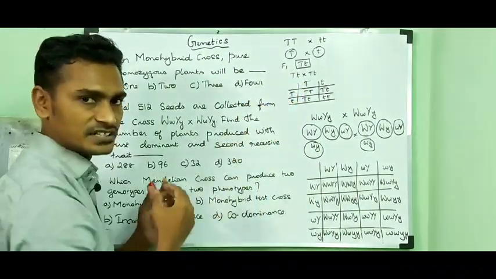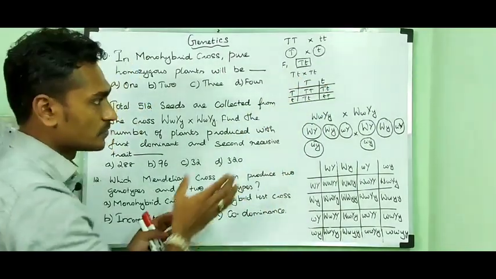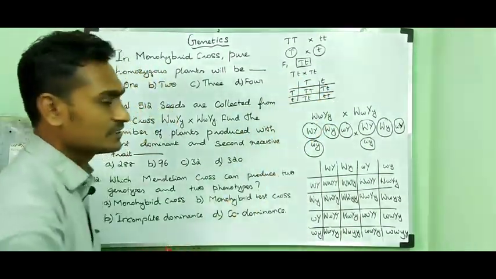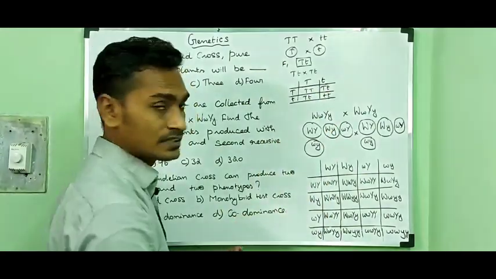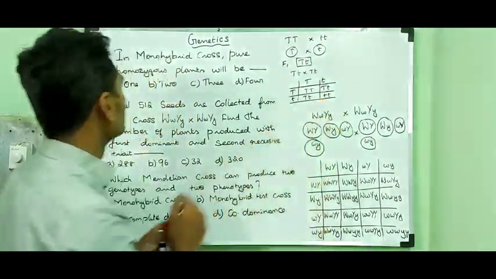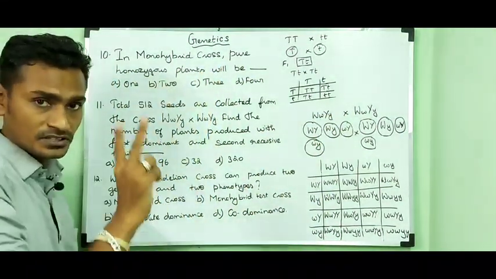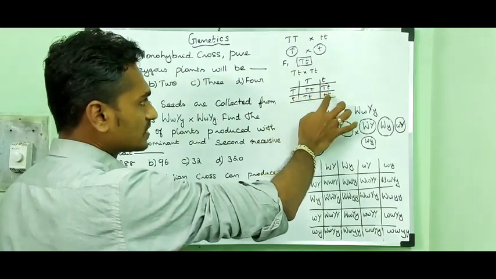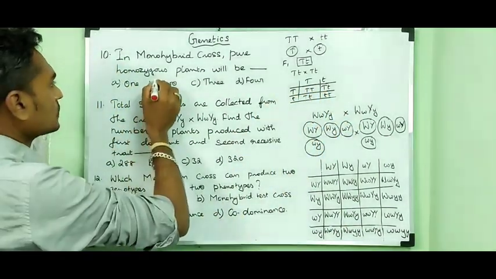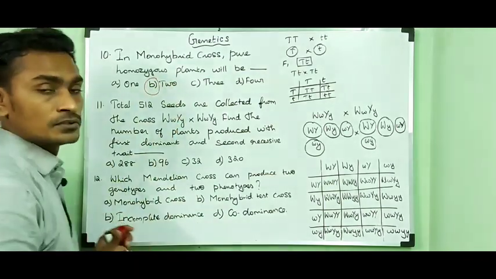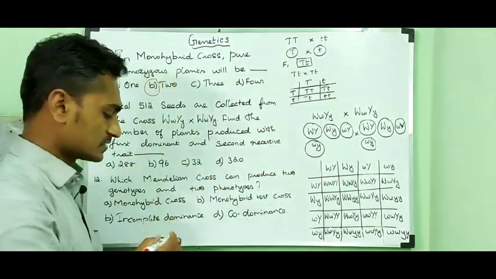Then the F1 generation is selfed, and the gametes produced by the 2 individuals are plotted in the Punnett square. Then in the F2 generation you can find capital T, small t. So pure homozygous plants will be only 2. So the answer is, we are able to find 2 pure homozygous plants in a monohybrid cross.